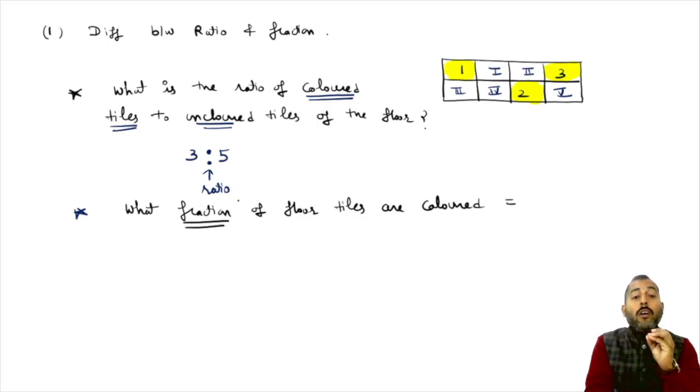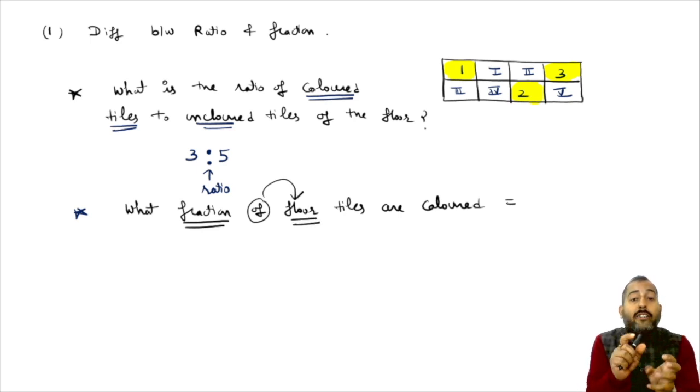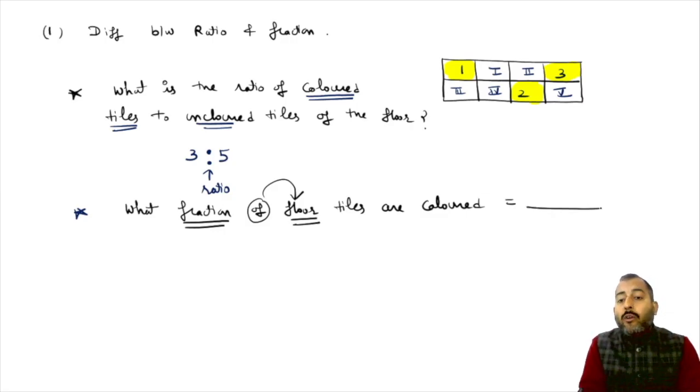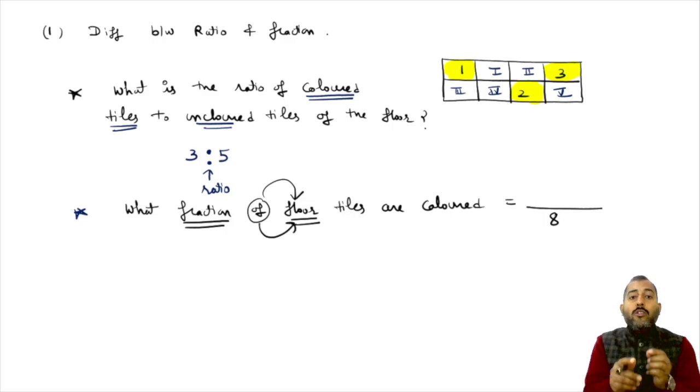So first of all, focus on the fraction of what the examiner is talking about. In this question, the examiner is talking about the fraction of the floor. So you will write down the total number of tiles on the floor, which is 8 here, in the denominator. Why? Because the examiner has written fraction of floor.